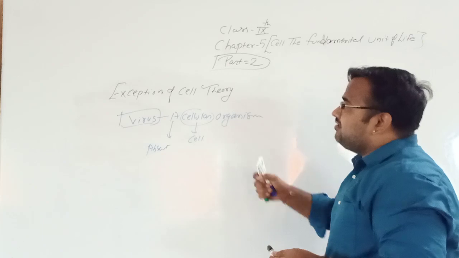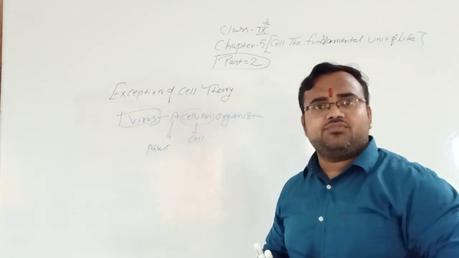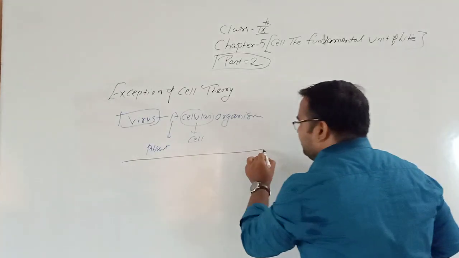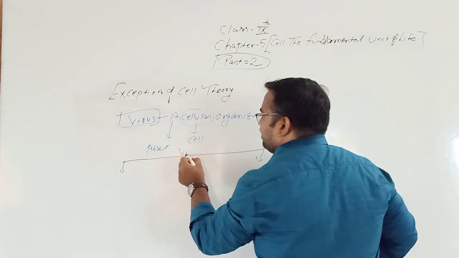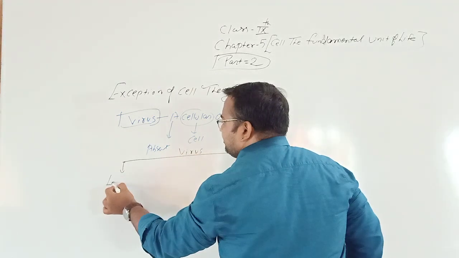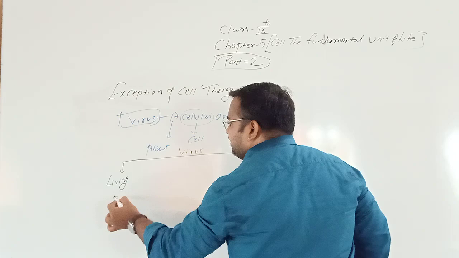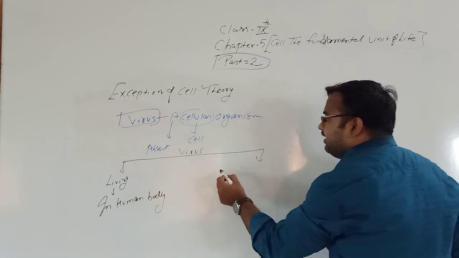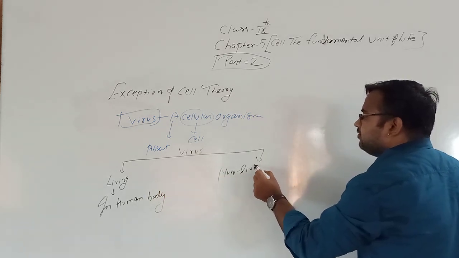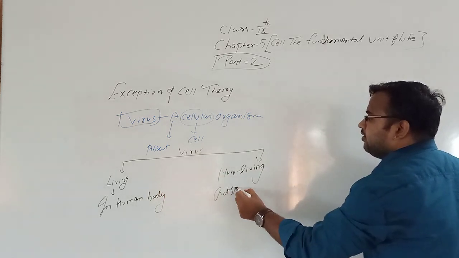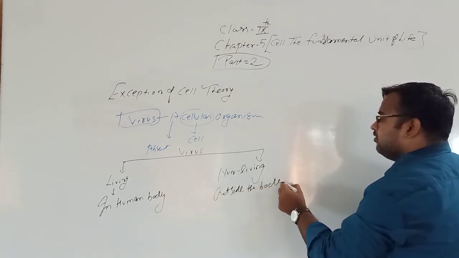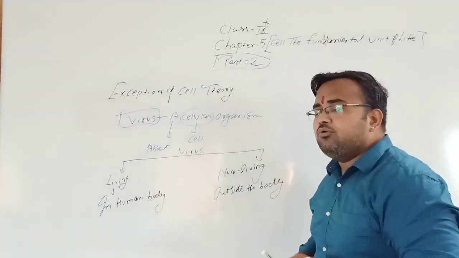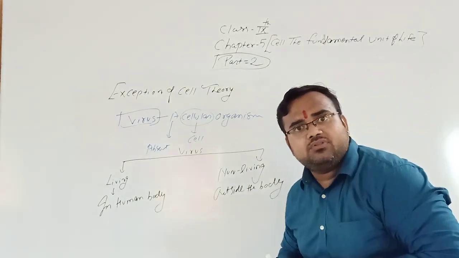Now why is virus the exception of cell theory? Because it is acellular. And why is it acellular? Because virus is living in the human body and it is non-living outside the body.